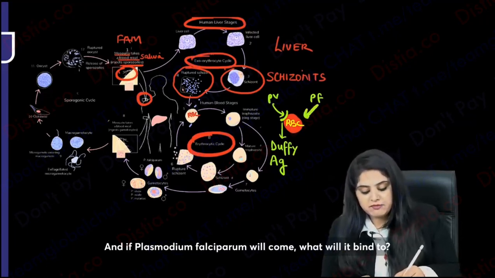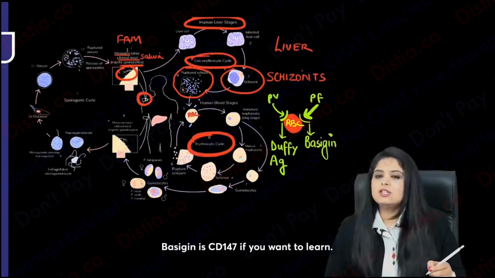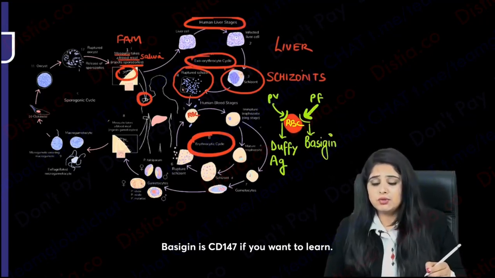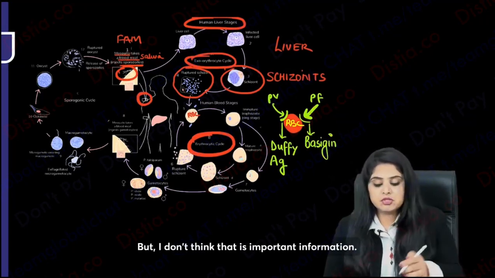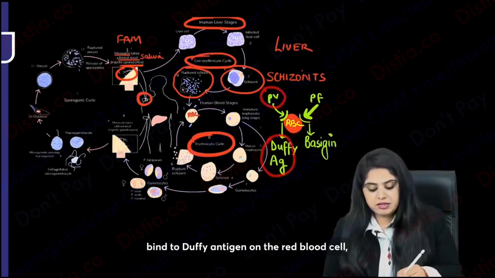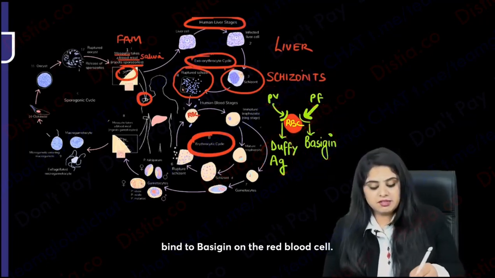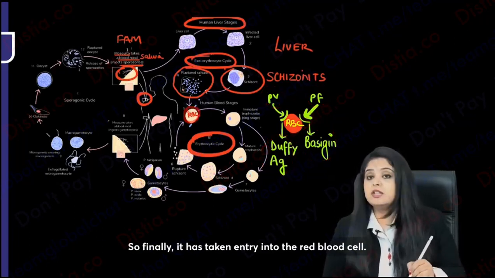And if Plasmodium falciparum comes, what will it bind to? There is something known as BASI gene. Plasmodium falciparum is going to bind to BASI gene. BASI gene is CD147 if you want to learn, but I don't think that is important information. So Plasmodium vivax will bind to Duffy antigen on the red blood cell, and Plasmodium falciparum will bind to BASI gene on the red blood cell. So finally it has taken entry into the red blood cell.